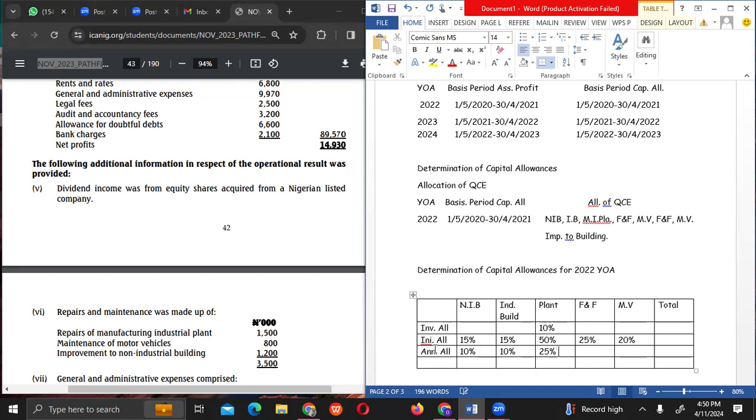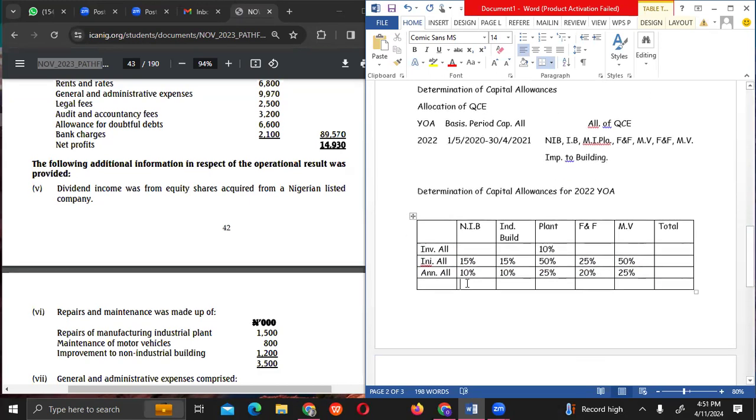Sorry, sir. I think the motor vehicle is 20% initial, 50% allowance. Yes, 50, 50, 50. You wrote 20. Sorry, it's typographical. All right, so we have all figures in thousand, right?